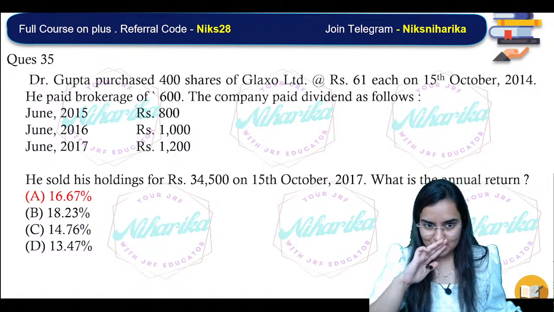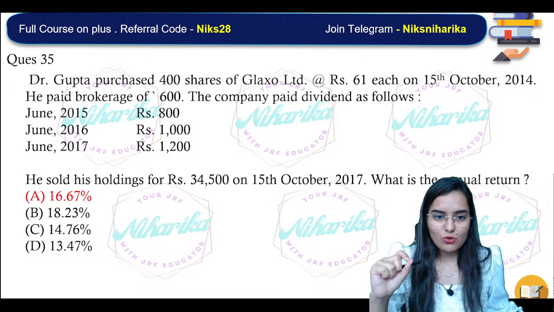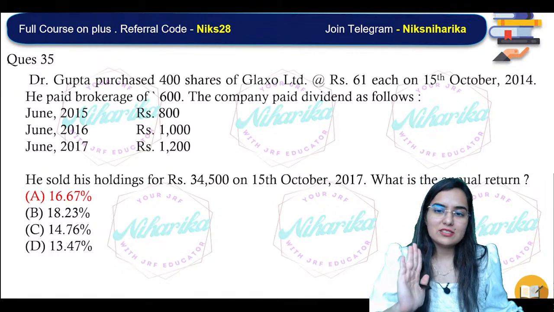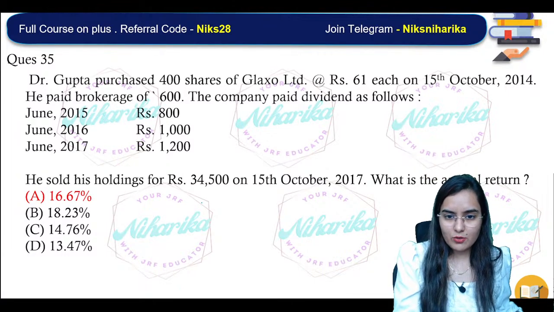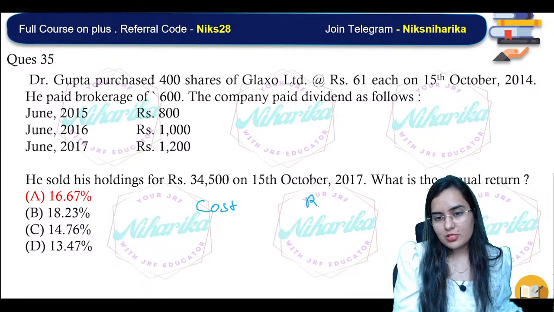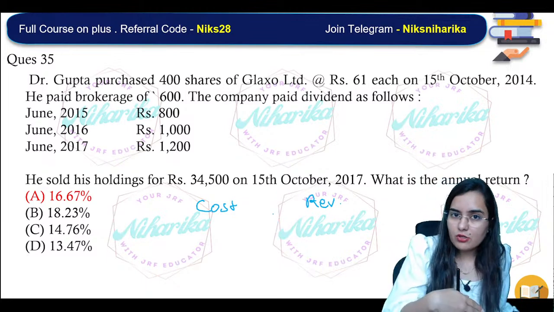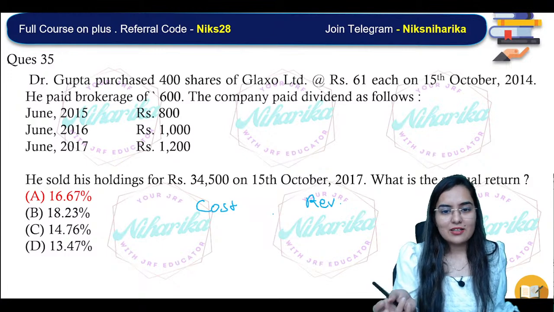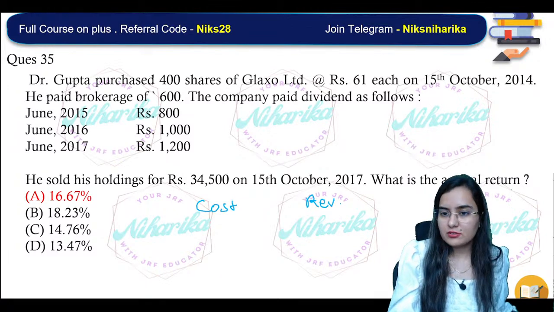And I find that this is a very good thing, that they have not given 50% as an option. Otherwise, people can get more confused. Otherwise, it is very, very manageable. Simply, you have to read the question carefully. You just have to see the cost, the revenue, total cost and total revenue. Revenue upon the initial cost into 100. That will be your annual return. Whatever you get over and above cost, that's your annual return.